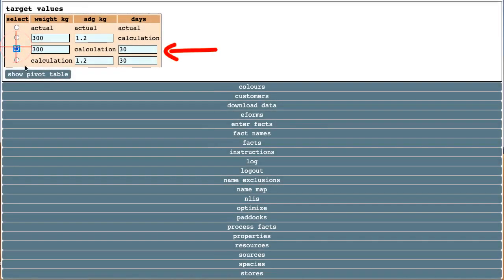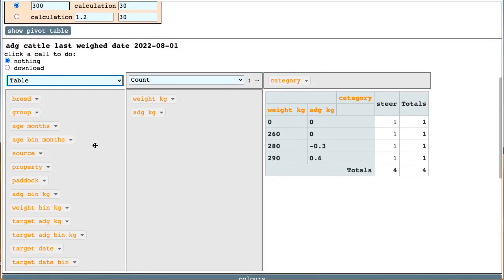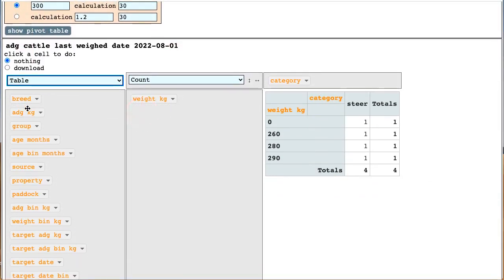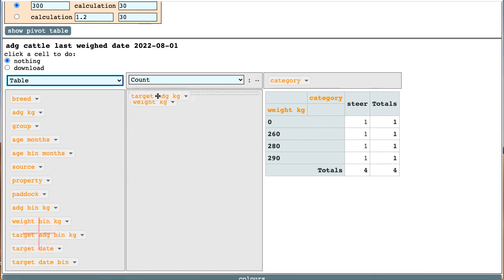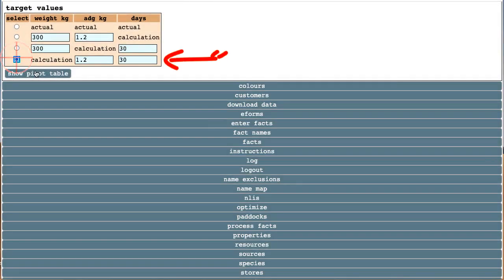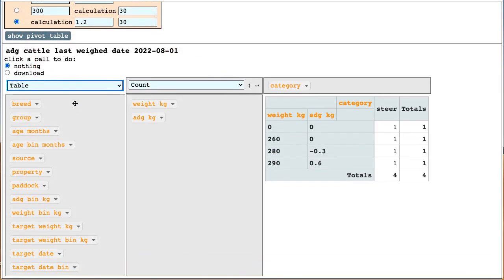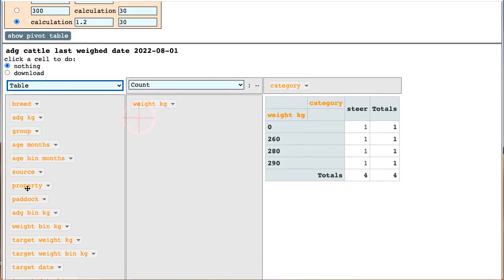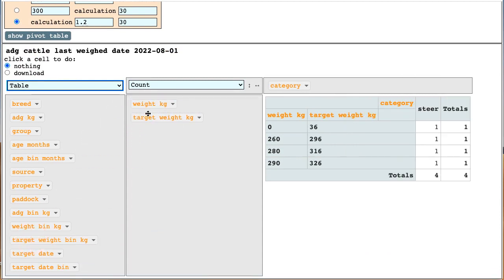You can forecast the average daily gain an animal requires to reach a target weight after a number of days. You can forecast the weight an animal will be after a given number of days at some average daily gain.